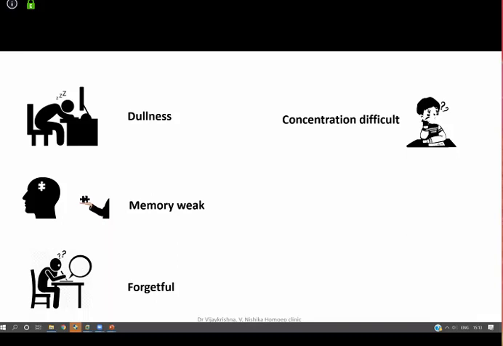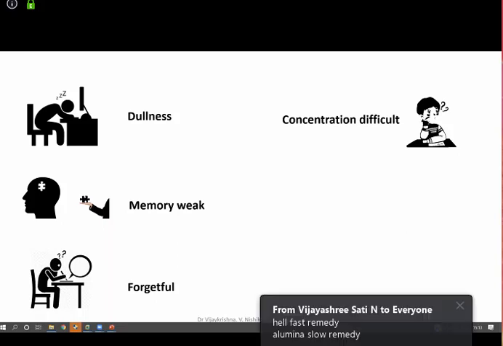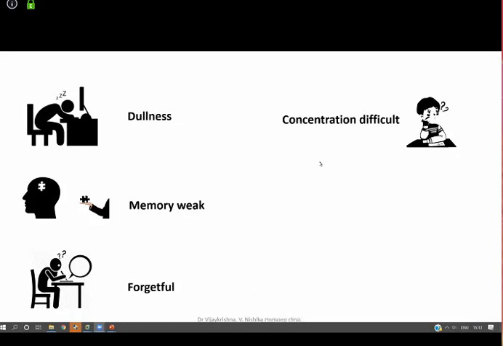Now, what are the common things between alumina and Helleborus? What is the common point? Sir, alumina is more of confusion. Okay, alumina has got more of confusion. Yes, Harsha. And somebody has told Helleborus is a fast remedy, alumina is a slow remedy. Unfortunately, both are slow remedies. Okay, so both are slow. But what is it that helps us to differentiate alumina from Helleborus?